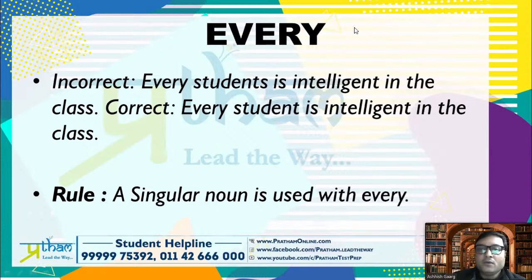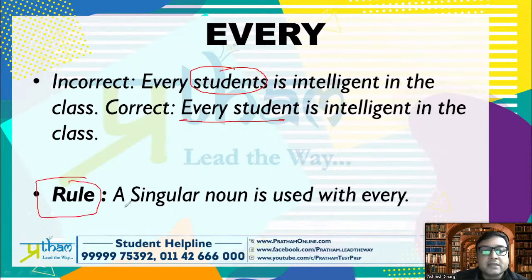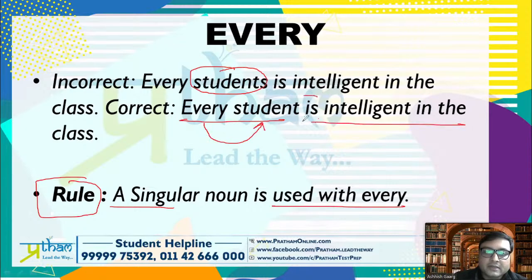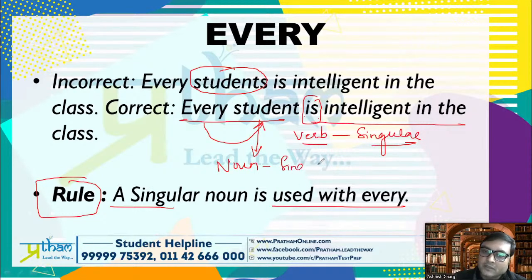Every. Now, when we say every students is intelligent in the class, this is absolutely wrong. With every, we use a singular noun. So the rule says that a singular noun is used with every. So every student is intelligent. Every student is, this verb will also be singular, and the noun will also be singular. I hope this is clear to you.